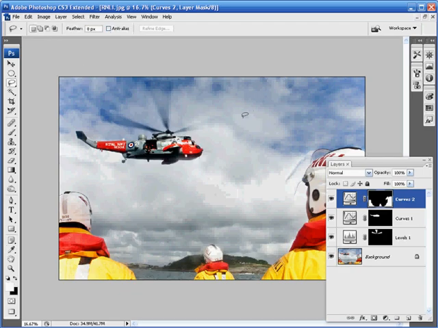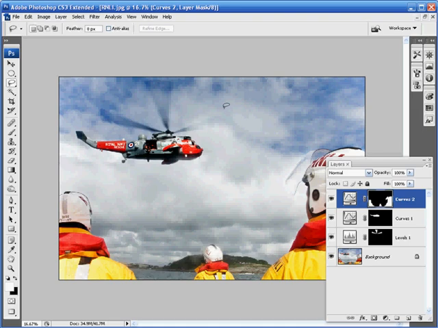We can really see that the contrast in our RNLI image has been improved, and that's because we feathered our selection edges before we went ahead and made levels and curves adjustment layers. There's one further area that I'd like to brighten, and that is the sky. You might think that this is going to be really difficult to do, but what I'm about to show you is how to add your previous selections together before inversing the selection, ready for us to apply a curves adjustment layer to the sky area only.